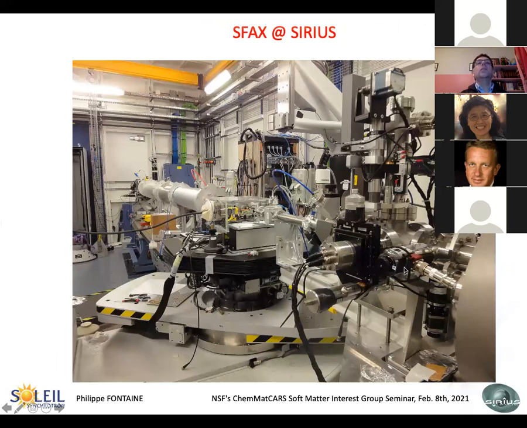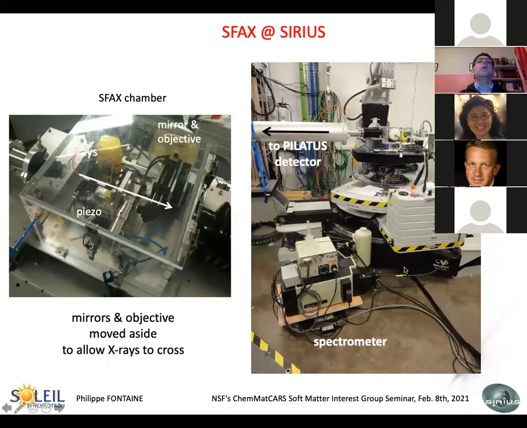So this is the setup, a general view, and then a closer view. The X-rays are going like that. You have here the mirrors to make the interferometric measurements. They can be put in or out. And this is a more side view of the system.